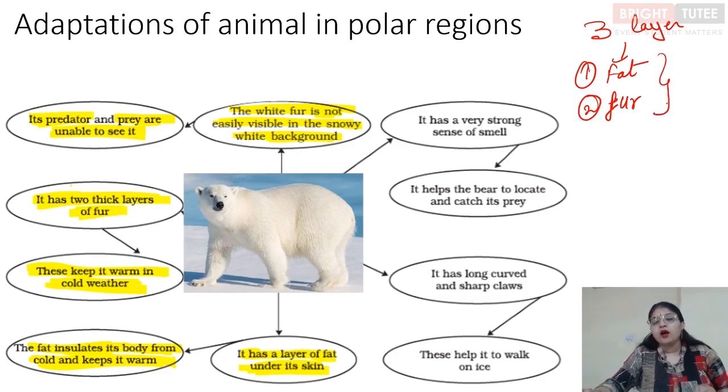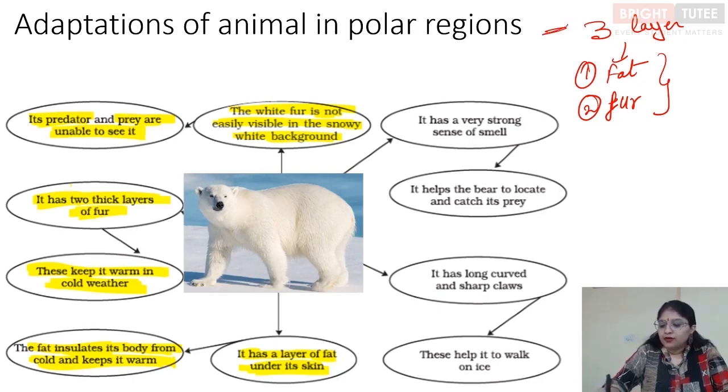This keeps the body so warm that the polar bear walks slowly and it has to rest, right? So why does it have to do that? So that it avoids overheating of the body. So you can see how well insulated this animal is, that it has to rest for a while so that it doesn't become hot, right? So this shows us how well adapted the bear is for the cold environment.